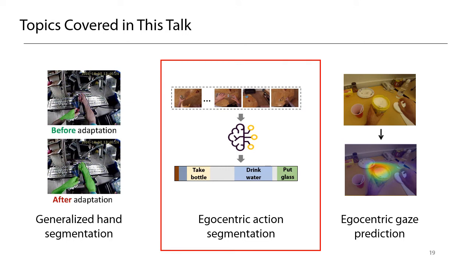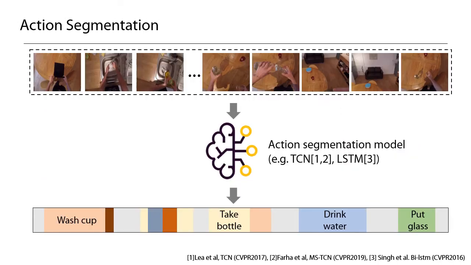Next, I would like to talk about action segmentation. Given an untrimmed video sequence, the task of action segmentation is to locate all action segments temporally and classify their categories.